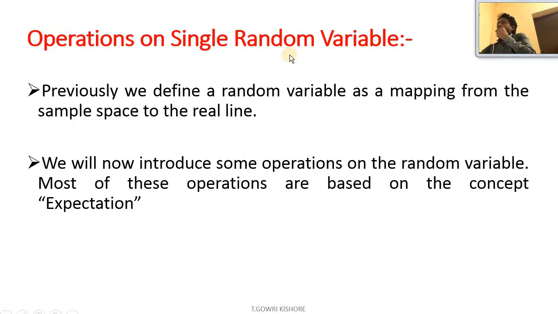Okay, operations on single random variable. Previously we defined a random variable as a mapping from the sample space to the real line. So we get a random variable just by mapping from the sample space to the real line. We will now introduce some operations on the random variable. Most of these operations are based on the concept of expectation. So expectation is a very major concept which is used in operations on a single random variable.